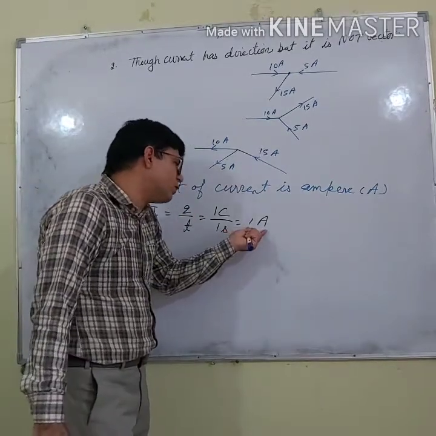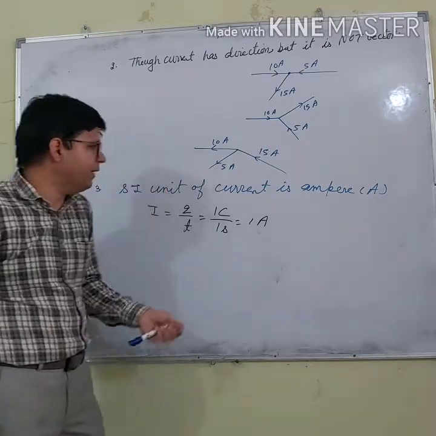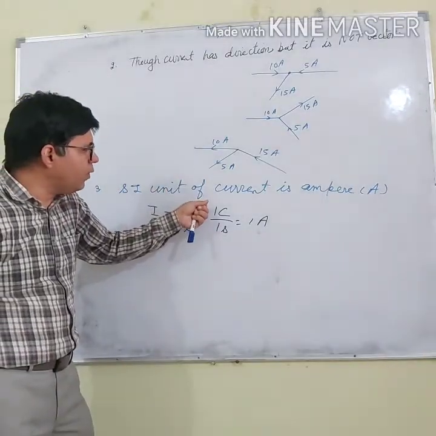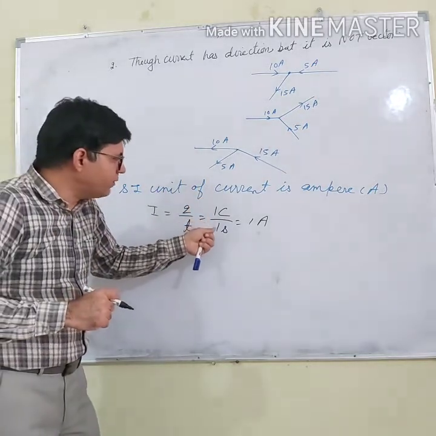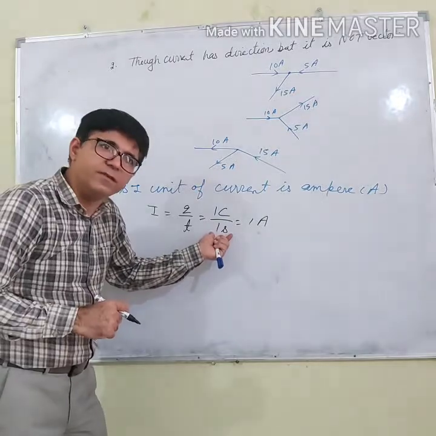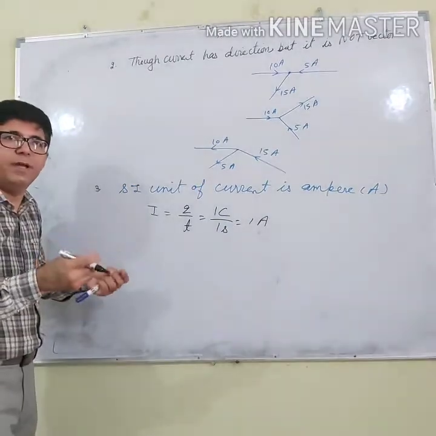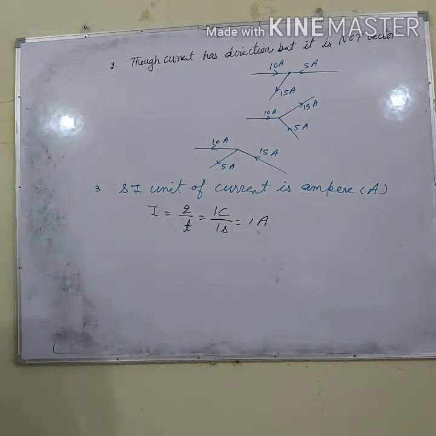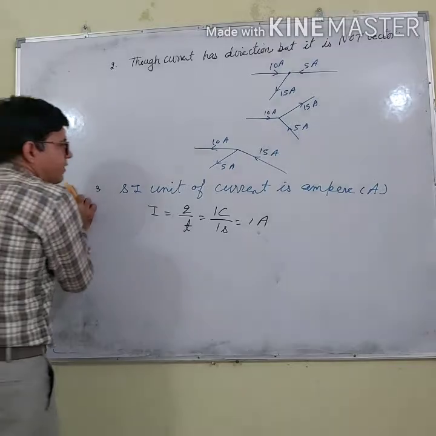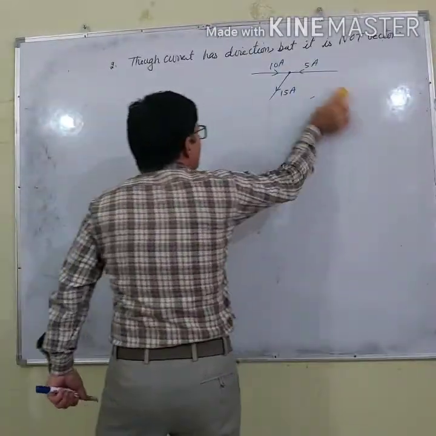Current flowing through a wire or conductor is said to be 1 ampere if 1 coulomb of charge flows through its cross section in 1 second. Then current is said to be 1 ampere. So these points we have discussed in grade 10 also. Let's move to the fourth point.